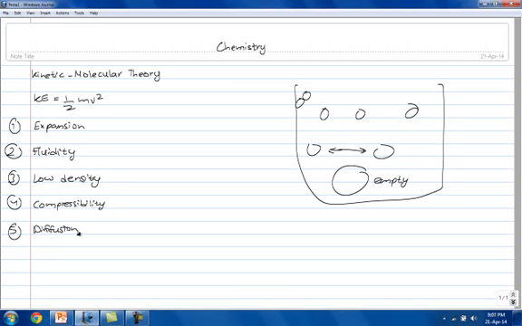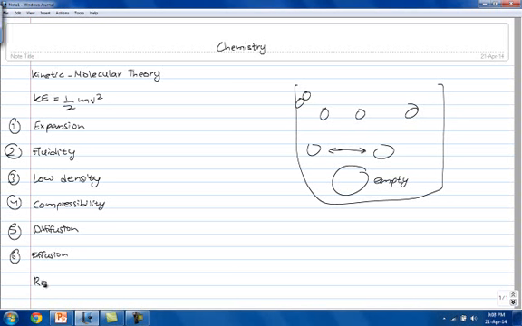Diffusion is another property of gases. Diffusion is the spontaneous mixing of gases caused by the random movement of a gas. So when there are 2 gases that mix together, it's because of their random movement. The sixth property is effusion. Effusion is basically when a gas passes through a tiny opening. There are different rates of effusion. Effusion increases with the increase in velocity. In addition, molecules having low mass have higher rates of effusion because they become faster.